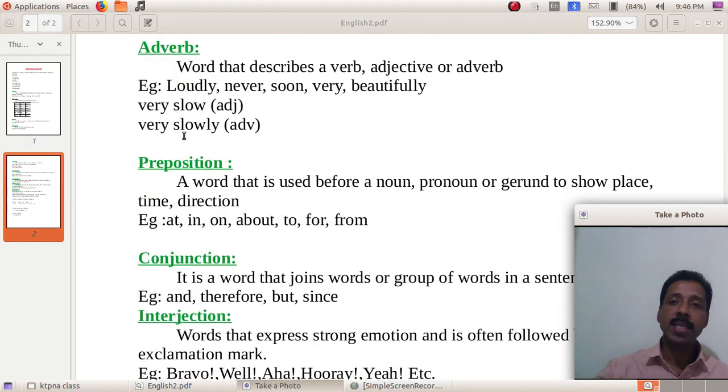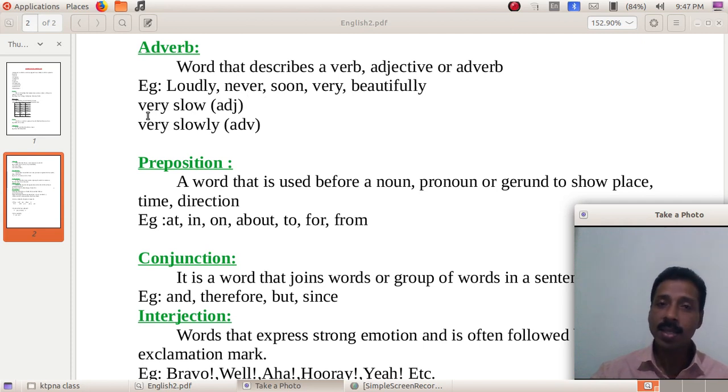The next one is adverb. What's an adverb? It's a word that describes a verb, adjective, or adverb. In the case of adjective, we saw that an adjective describes a noun, but an adverb describes a verb, adjective, or another adverb. A number of examples are given here: loudly, never, soon, very, beautifully. All these are adverbs.